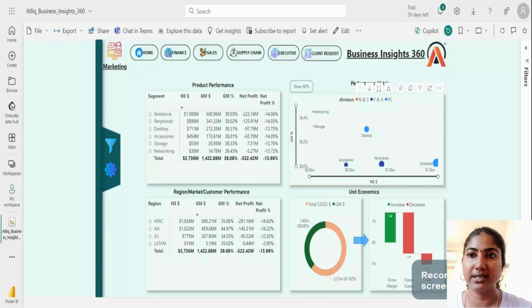Okay, so we can see this visual for product performance by segment wise. For notebooks, this is the net sales and gross margin percentage and the corresponding net profit values. Okay, so in this, the overall net profit percentage is negative.